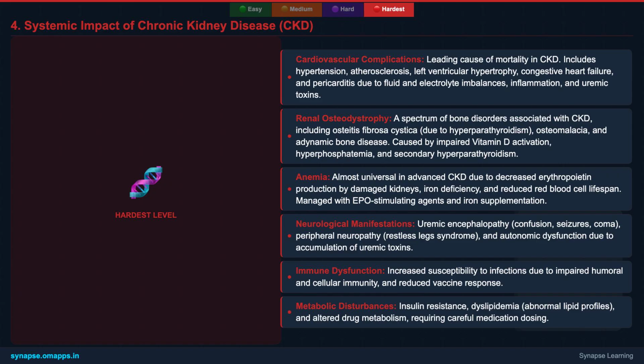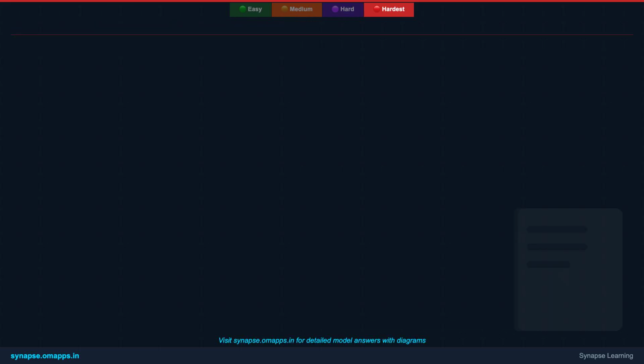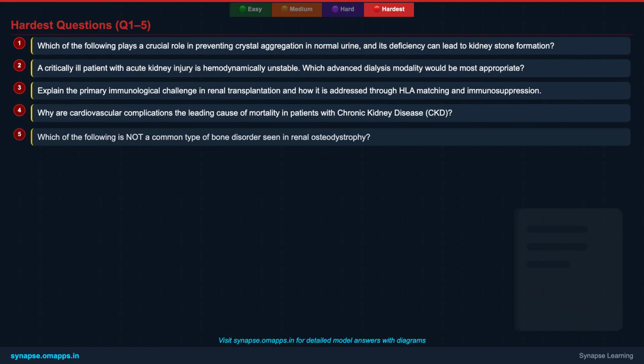We'll also discuss renal osteodystrophy, a complex bone disease, and the severe anemia often associated with CKD due to erythropoietin deficiency. Neurological effects, impaired immune function, and the overall impact on a patient's quality of life will also be covered, providing a holistic view.